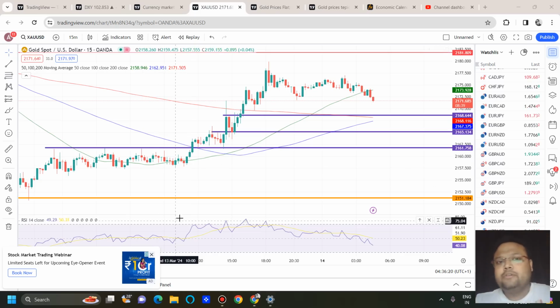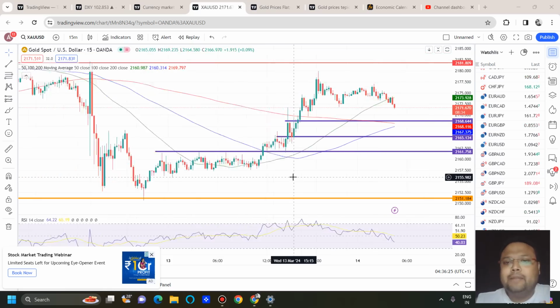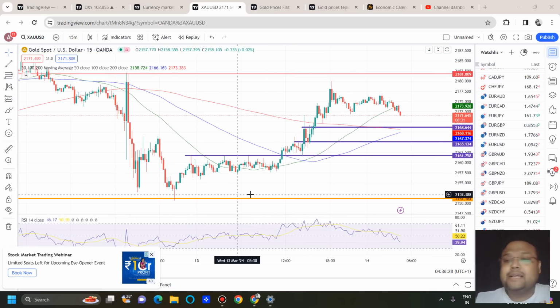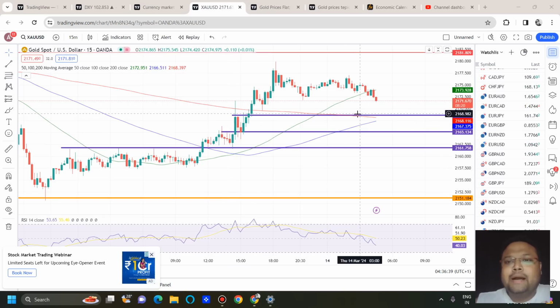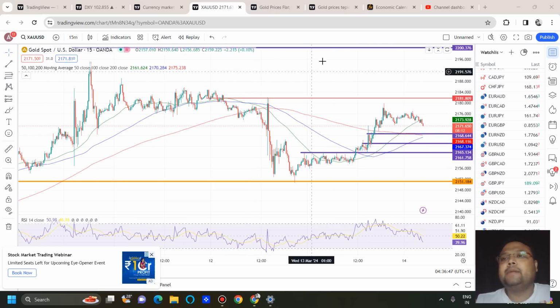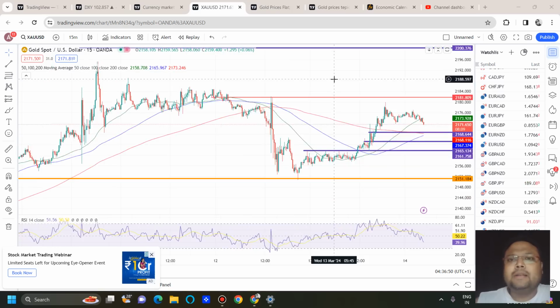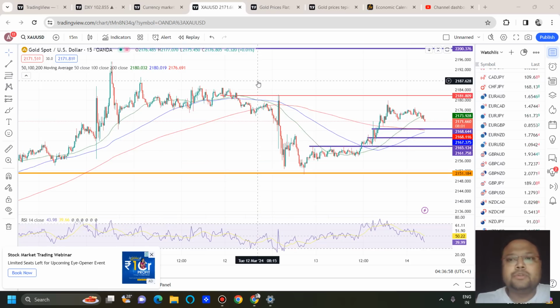And do I have any position right now? Yes, I have a buy limit at 2126. I have an alert set at 2150, so that I can take the decision. No buy limit at 2150 this time, because I am not confident about 2150. And obviously no buy limit around any of these levels, because I think I will be going for a long position again above 2200 if market breaks it. But last time I also discussed the reversal from 2200, but today I'm not sure. Let's wait and watch.